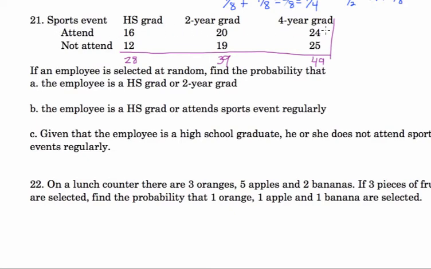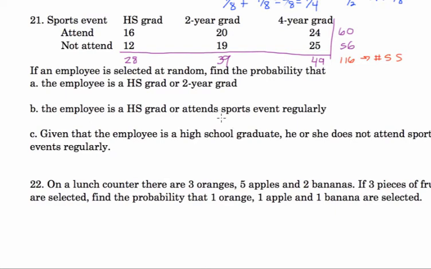So add those numbers. And how many total didn't attend? Add the bottom row. And then by adding both of these numbers or both of these numbers, I should get the total number of my sample space, which is 116.